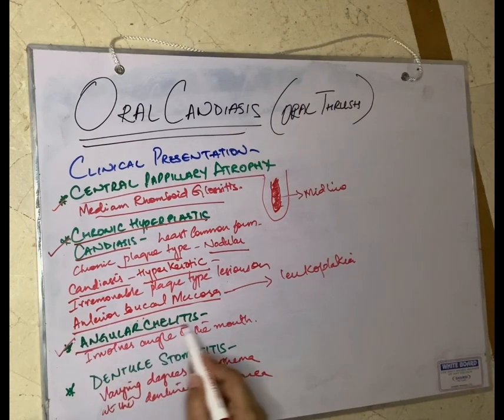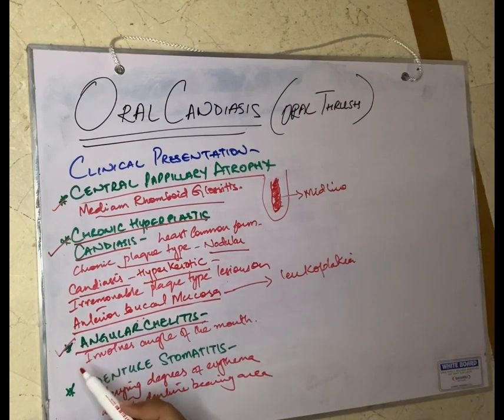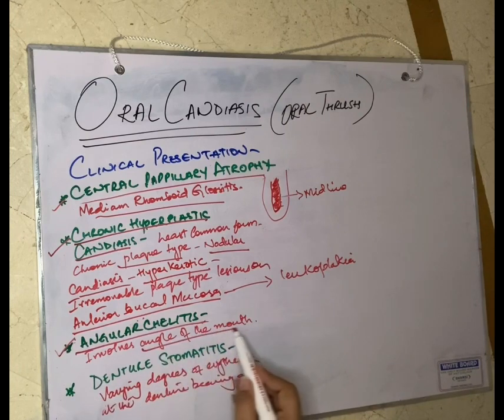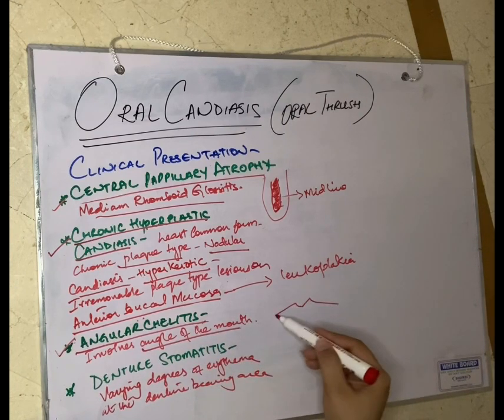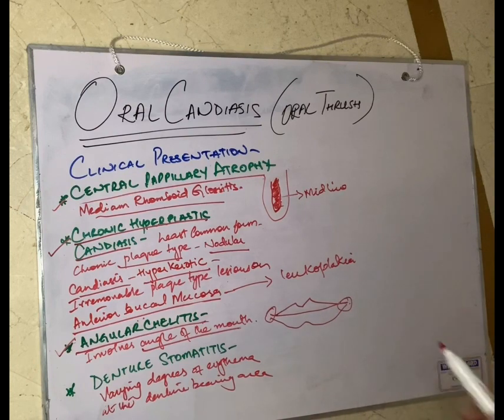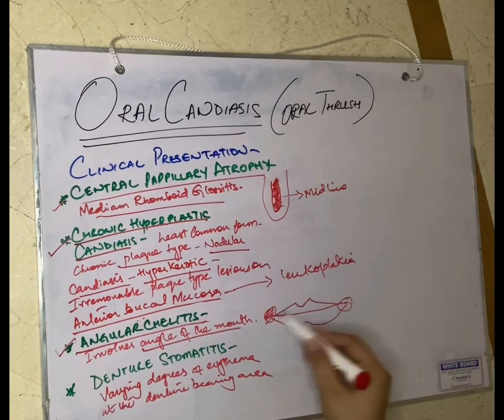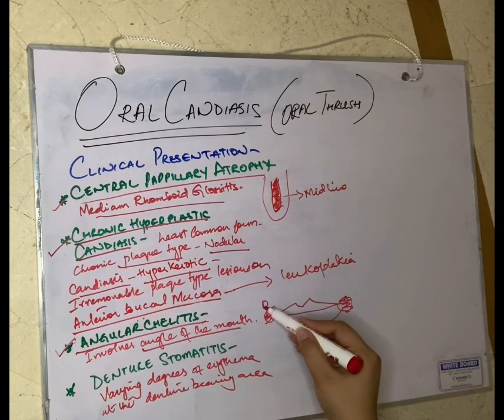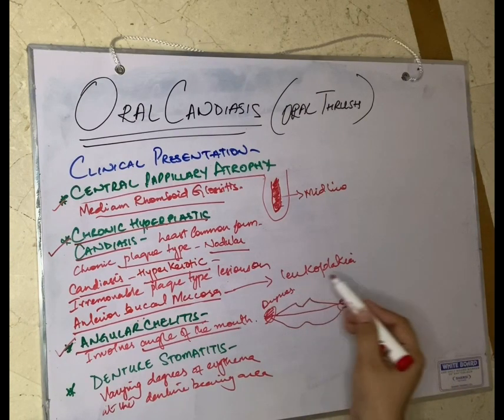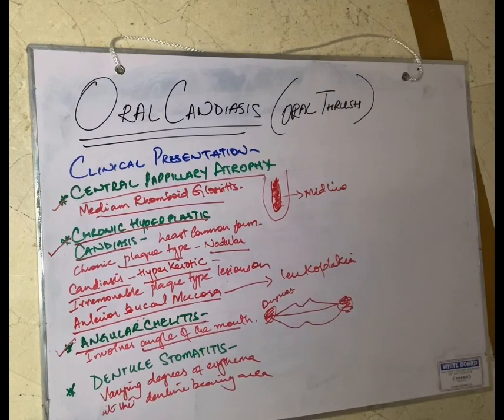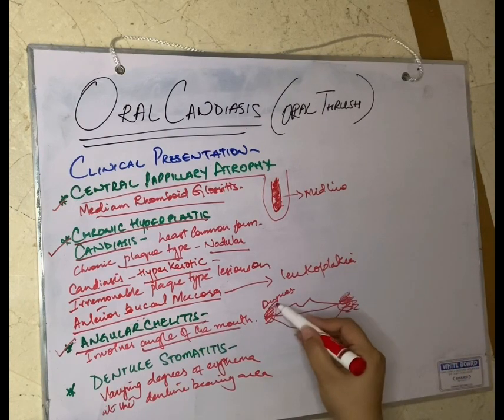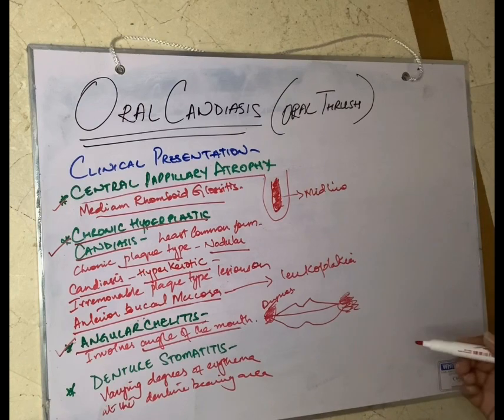Then we have angular cheilitis. Angular cheilitis basically involves the angle of the mouth, right? So this is the mouth, and these areas are often affected by angular cheilitis, and there may be erythema on these areas, or there would be dryness, scaling, fissuring, right? And this may occur in patients with decreased vertical dimension, right?